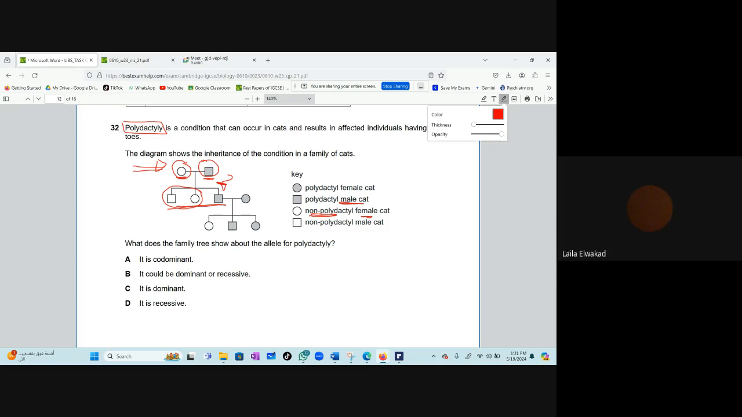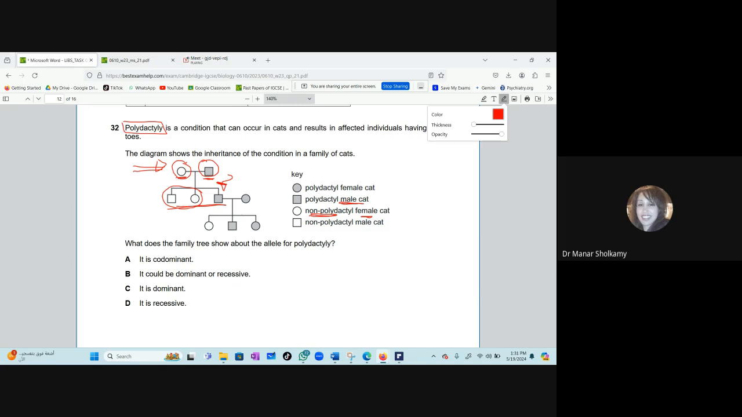One is dominant. What do you mean one is dominant? Homozygous dominance, you mean? Yes. Okay, is your answer right or wrong? Sorry, heterozygous. Heterozygous.